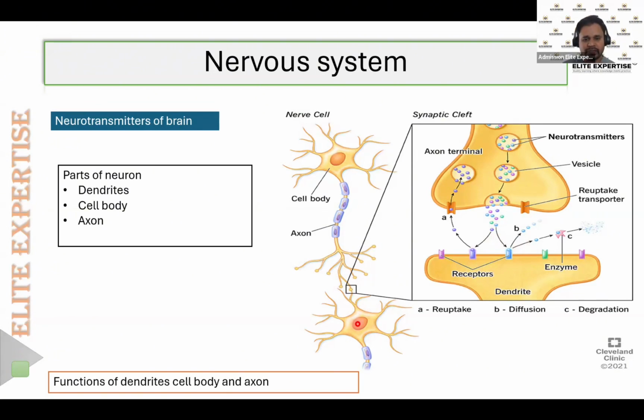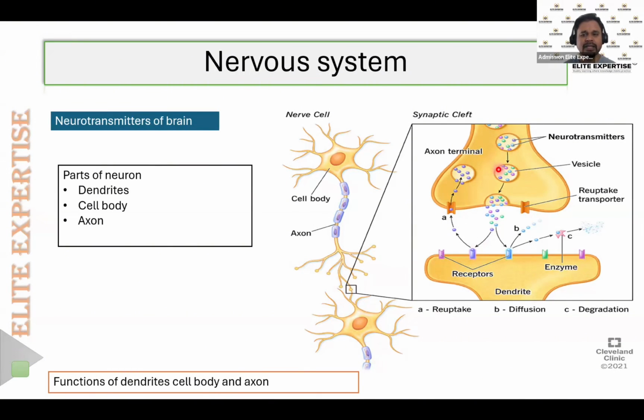There will be two types of neurotransmitter: excitatory or inhibitory. If it is an excitatory neurotransmitter, it will open the sodium channels or the calcium channels. As a result, a new action potential will be generated in the second neuron, and that information will be sent to the axon terminal of the second neuron.